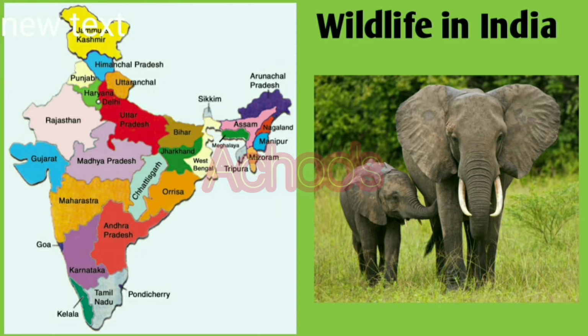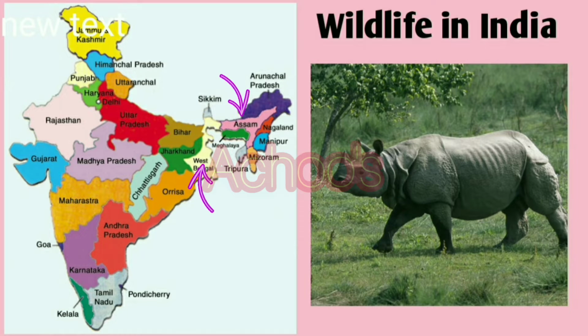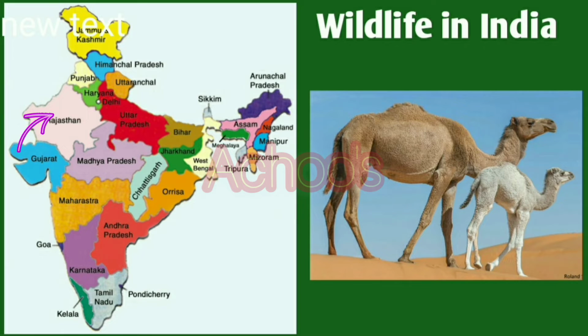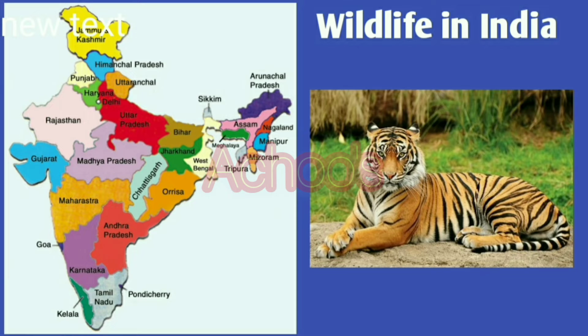So then where can we find these animals? Here the elephants are found in the forests of Karnataka, Assam and Kerala. And the swampy islands of Assam and West Bengal are home to the one-horned rhinoceros. Wild asses live in the Rann of Kutch. And the desert is home to the camels. And the Bengal tiger is found in the forests of Sundarbans, Madhya Pradesh and the foothills of the Himalayas.